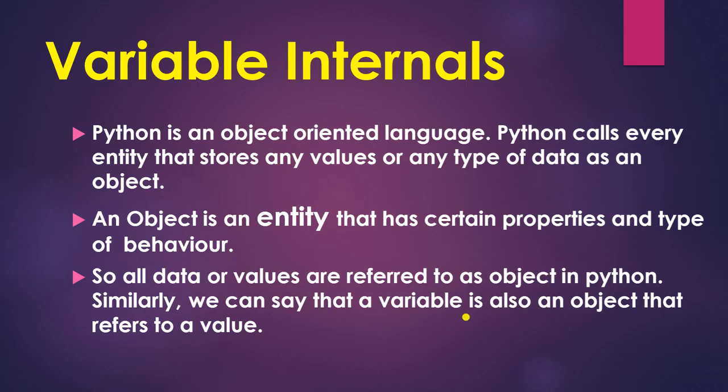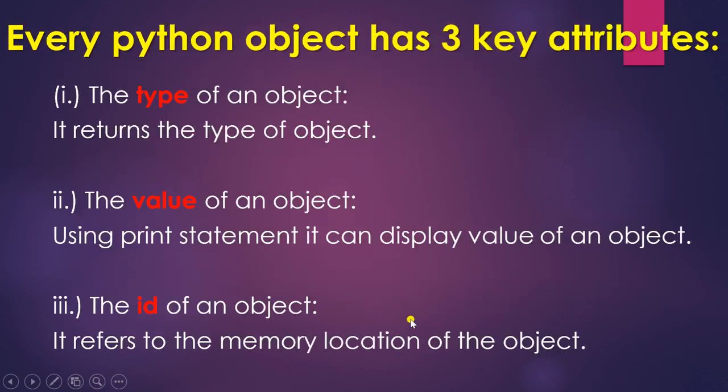Now next is variable internals. Variable internals tell the type of the data. Python is an object oriented language, so it calls every entity that stores any value or any type of data an object. In this, everything is stored in the form of an object. This object has certain properties and a type of behavior. So all data or values are referred to as objects in Python. Similarly, a variable is also an object that refers to a value.